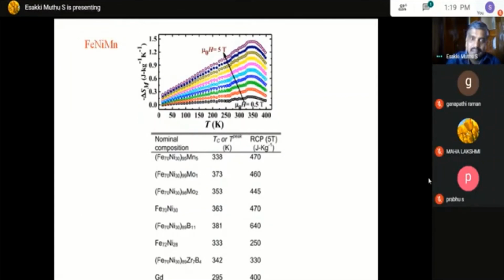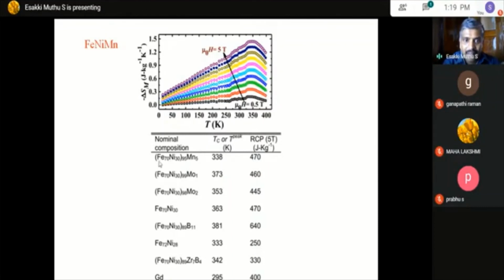Directly you can see the delta Sm value and the temperature. Here the delta Sm value with increasing magnetic field is only around 1.2. But if you see the span of temperature, it is very large, from low temperature to around room temperature. So this gives a very large relative cooling power for the material.